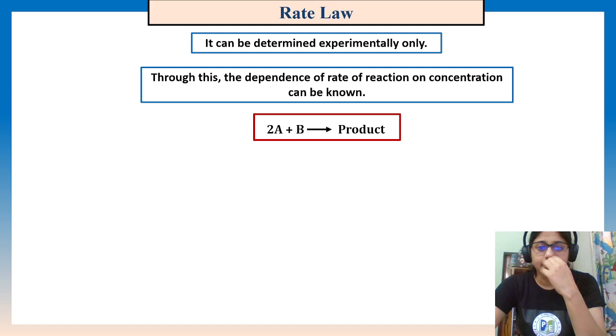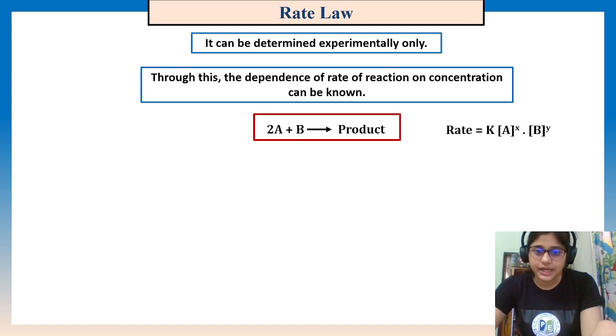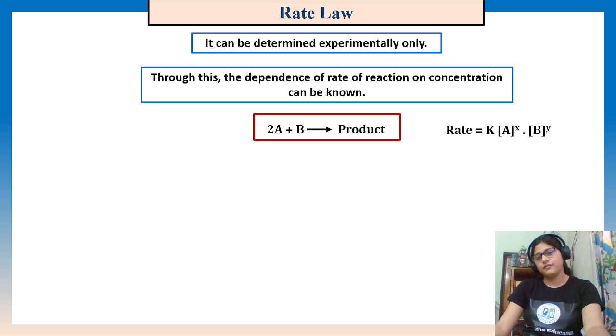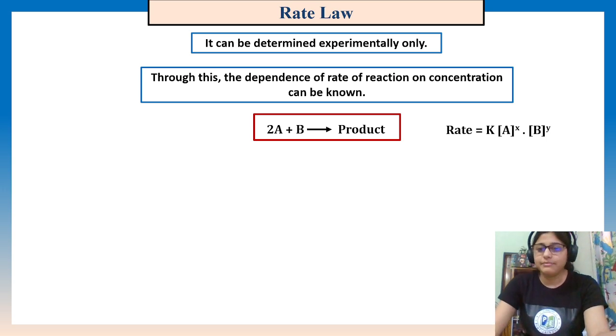If this is any kind of reaction, the rate law can be expressed as k times A to the power x, B to the power y, where x is not the coefficient.